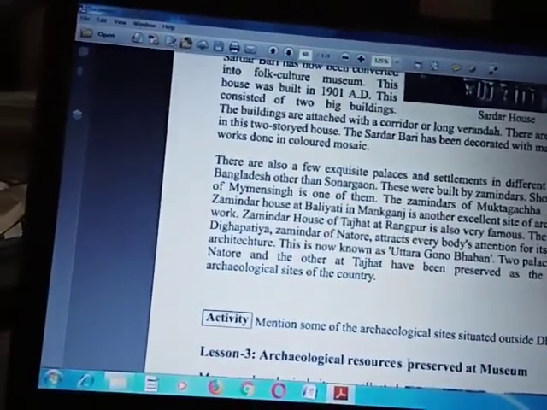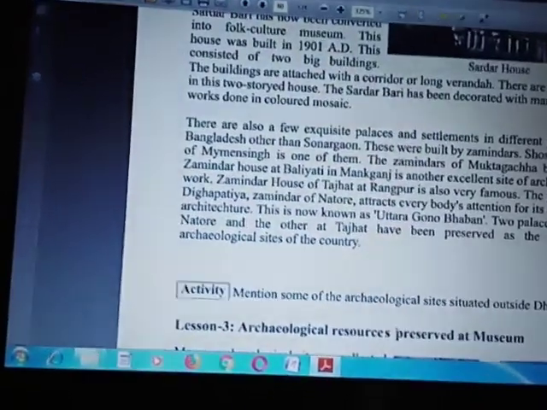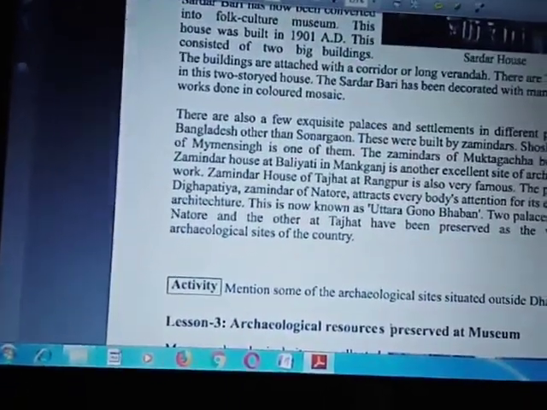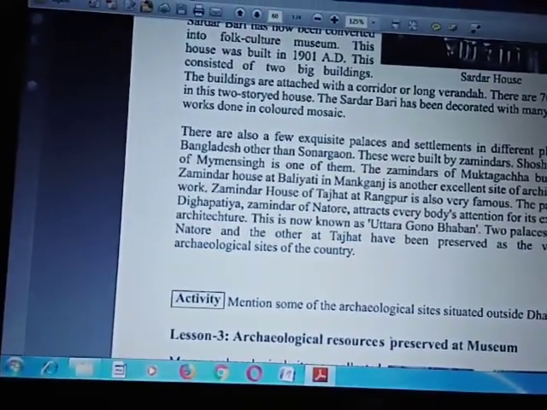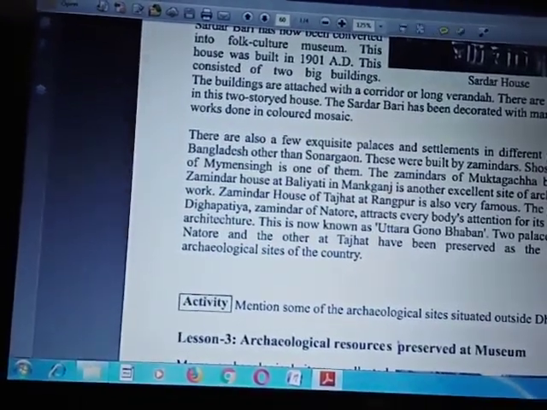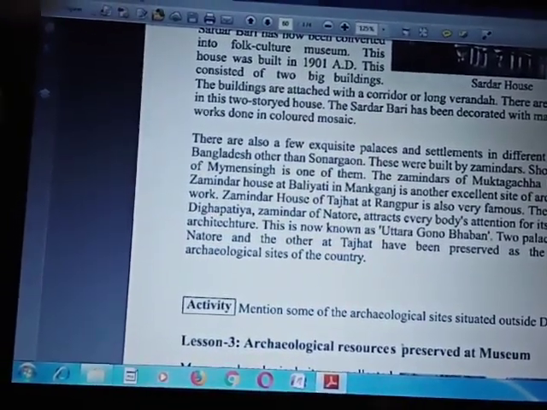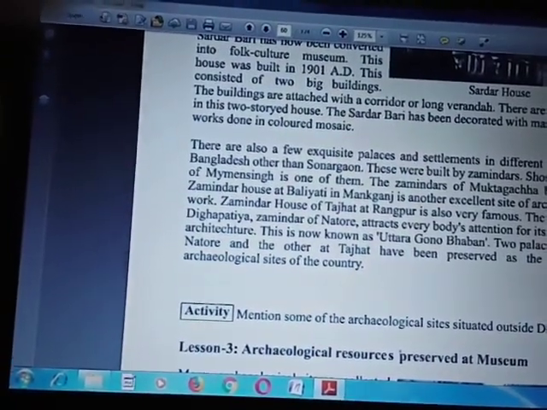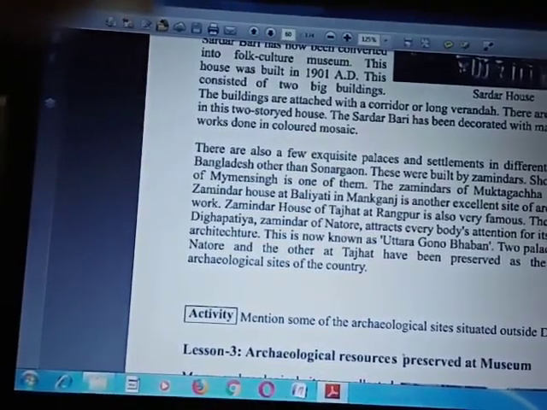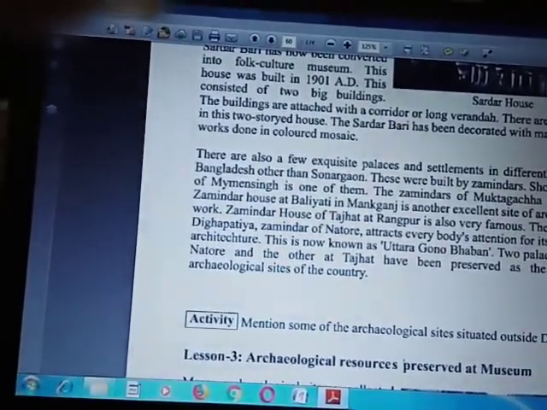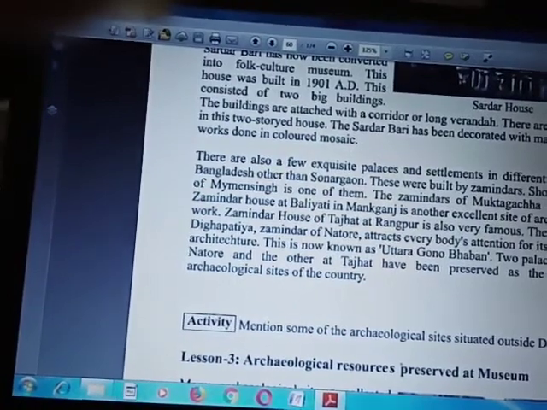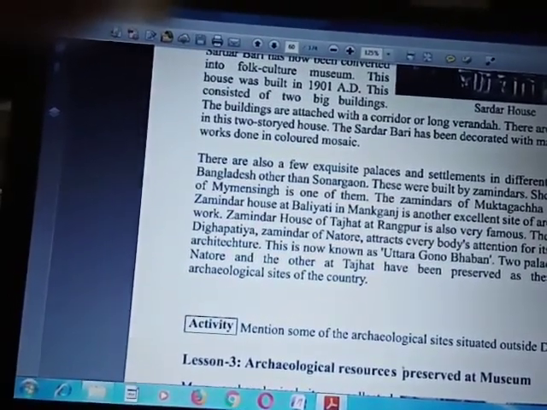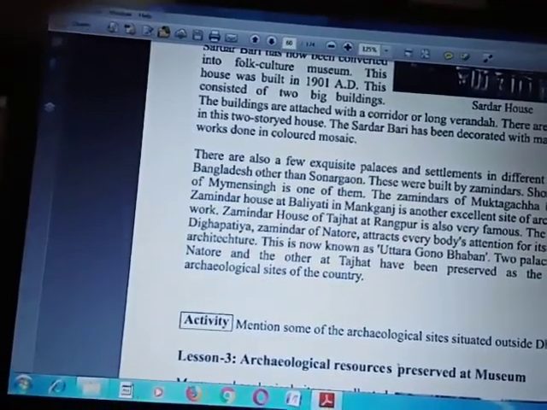There are also a few exquisite palaces and settlements in different places of Bangladesh other than Sonargaon. These were built by jamindars. Shashi Lodge of Mymensingh is one of them. Jamindars of Muktagacha built this. Jamindar House at Biliati in Manikganj is another excellent site of architectural work. Jamindar House of Taj Hat at Rangpur is also very famous.